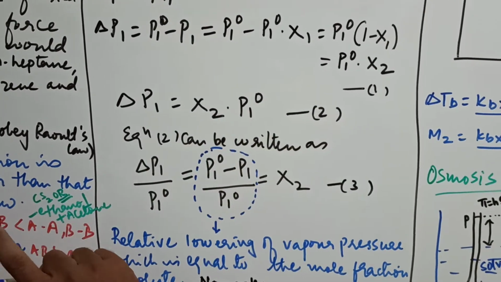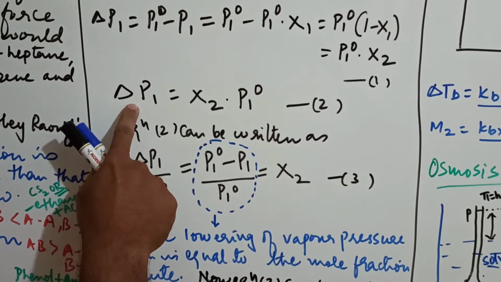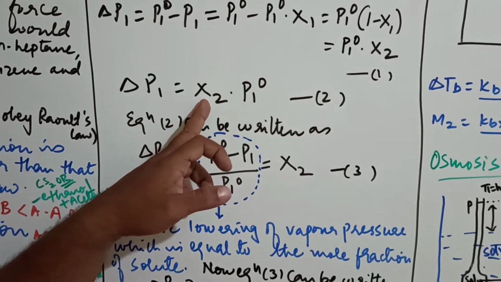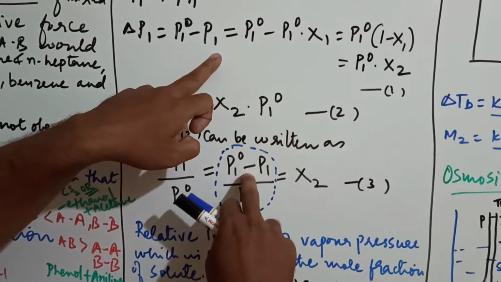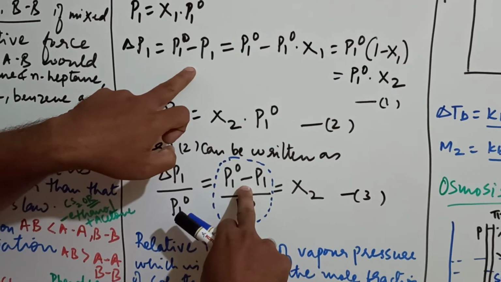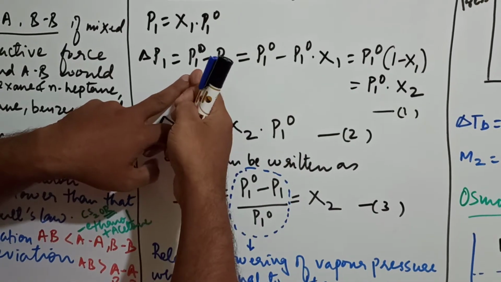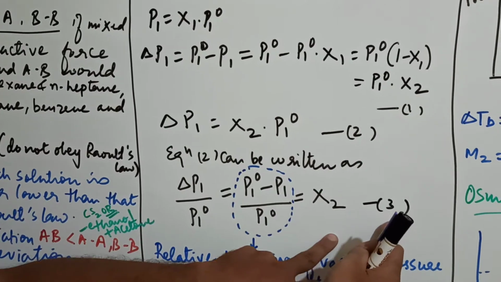This is equation number 2. Equation 2 can be written as delta P1 divided by P1 naught is equal to x2. So x2 is nothing but P1 naught minus P1 divided by P1 naught. Taking P1 naught minus P1 divided by P1 naught and putting x2, you get this equation. This is your equation number 3.